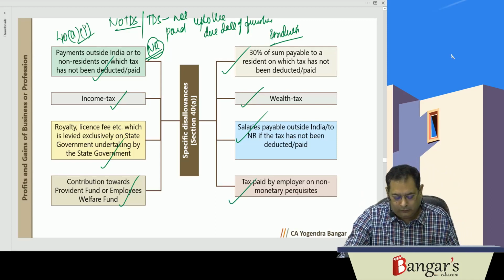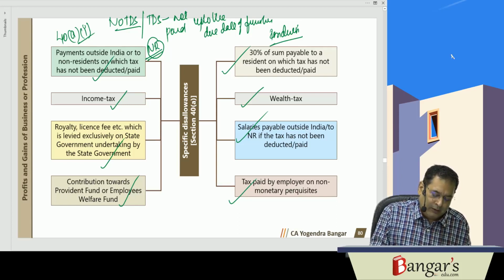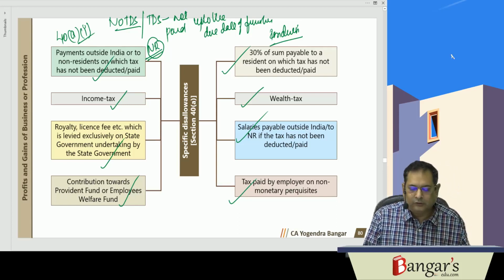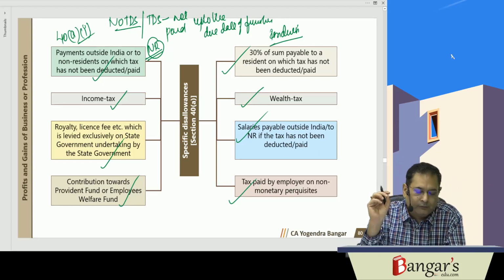If any tax is paid on non-monetary perquisite of the employees, then it will not be allowed as deduction. So the employer paying tax on non-monetary perquisite of the employee, the same will not be deductible.